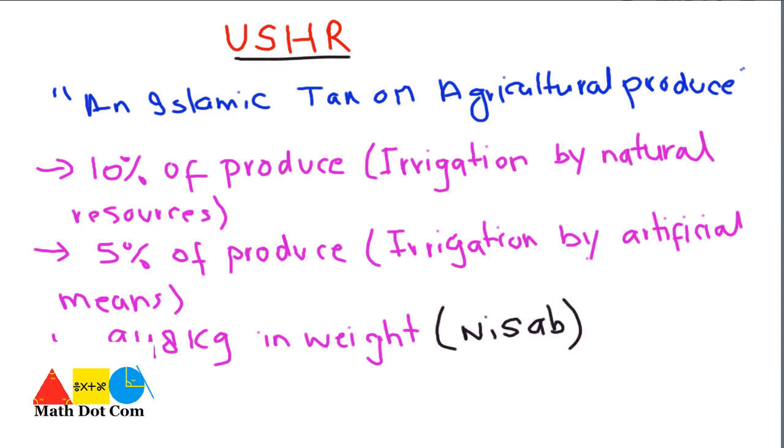Because this is the minimum amount of produce that is required for the Usher to be applicable. Otherwise, no Usher will be applicable. So these were the percentages of Usher that you have to pay on agricultural produce of 948 kg or above. Let's have some examples to see how you can calculate the Usher on your agricultural produce.